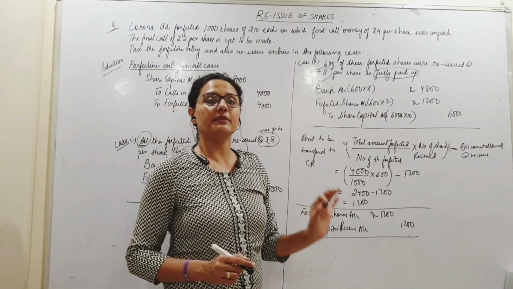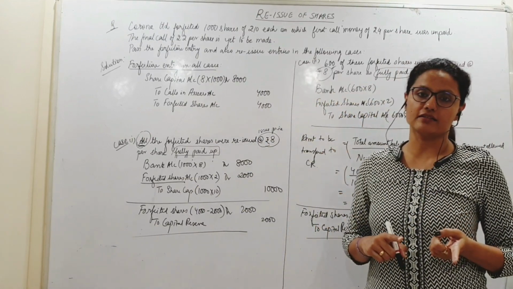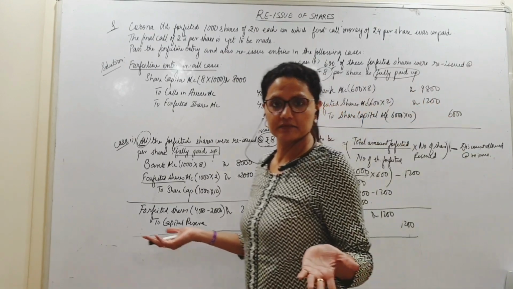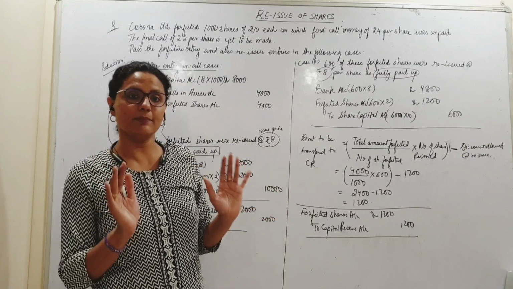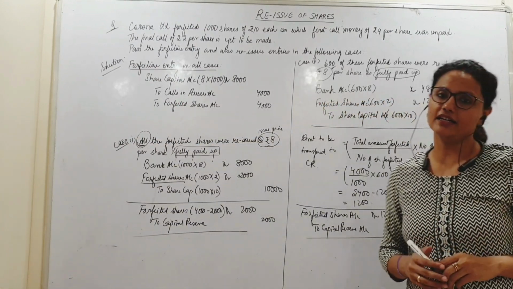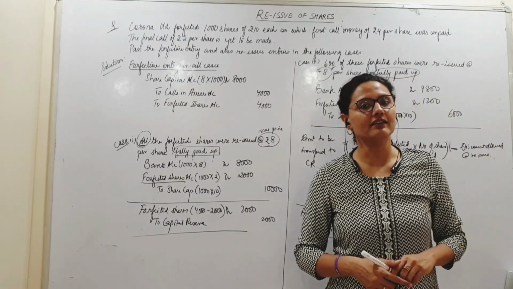This I will be able to touch at the time of reissue of the remaining 400 shares. ठीक है? उस टाइम पर अगर कुछ डिस्काउंट देना पड़ा तो कहाँ से लेकर आएंगे? I need that amount, right? So 1600 I will keep still till I reissue the remaining 400 shares. Done till here? Let us take a few more cases.